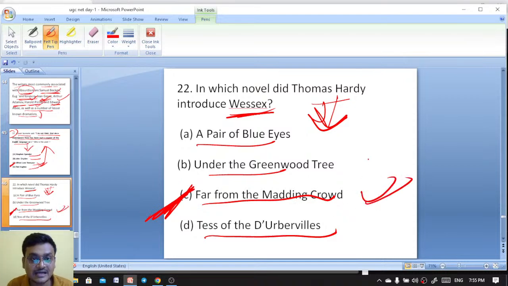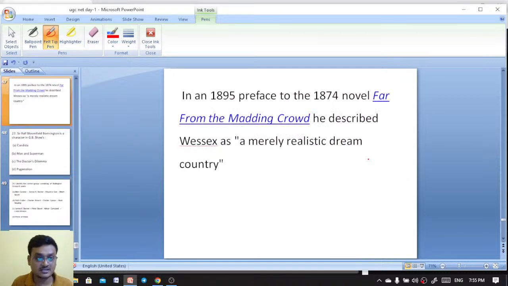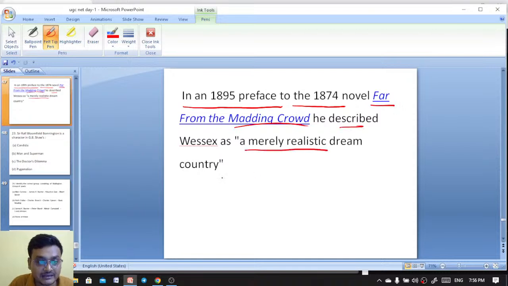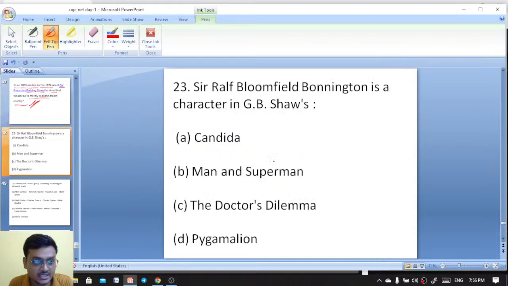In which novel did Thomas Hardy introduce Wessex? That is in Far from the Madding Crowd. Earlier I discussed this. Excellent. Far from the Madding Crowd is the right answer. In an 1895 preface to the 1874 novel, Far from the Madding Crowd, he described Wessex as a merely realistic dream country. So Far from the Madding Crowd is the right answer.